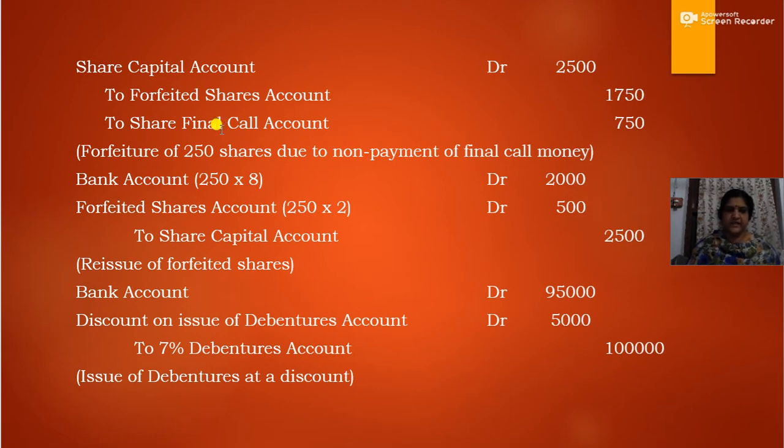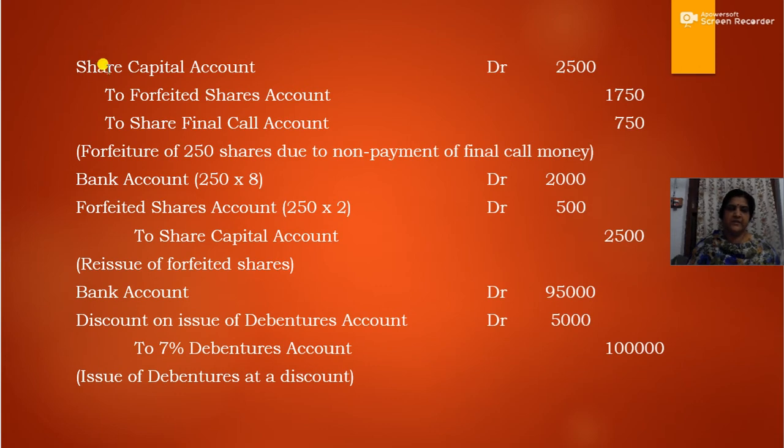So when the share capital is forfeited or the shares are forfeited, then the entry will be reversed. The reverse entry, in all the other cases whenever the amount is due, the share capital will be credited. Now with regard to forfeiture, the share capital account will be debited, that is, the reverse entry will be passed.